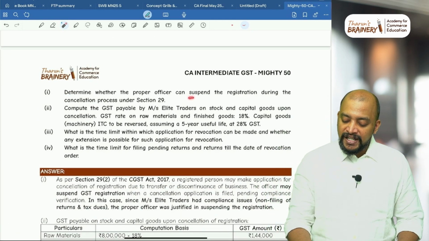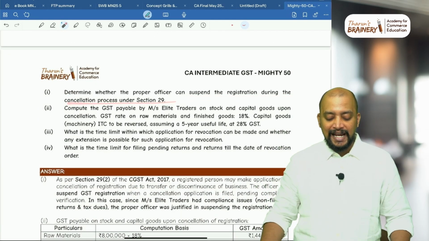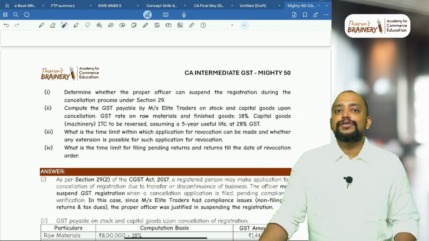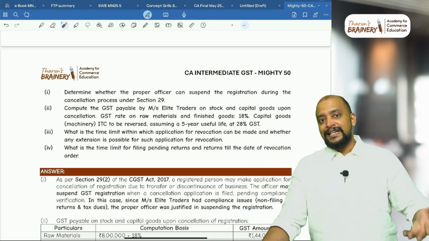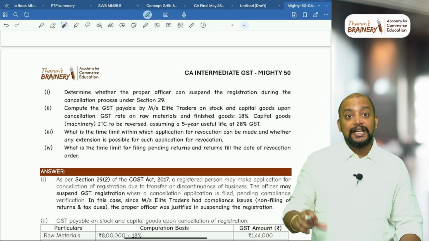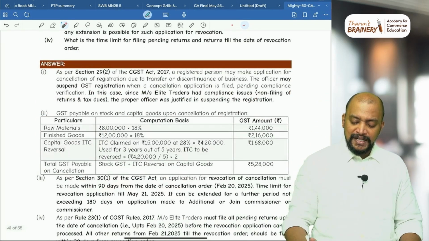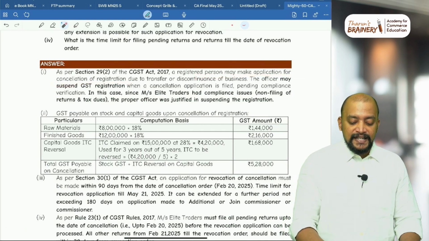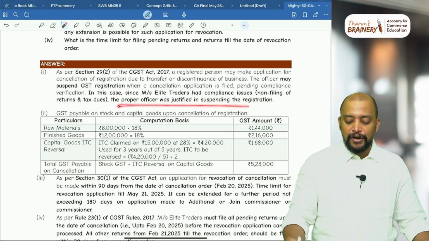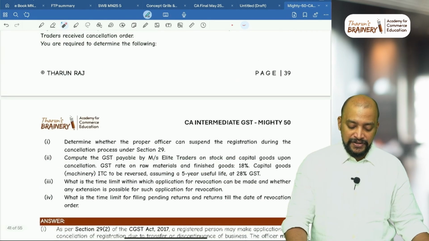Determine whether proper officer can suspend the registration during the cancellation process. Yes. Whenever we make application for cancellation of registration, or our proper officer suo motu initiates cancellation of registration, they can suspend our registration. They may. As per section 29, registered person may make application for cancellation and officer may suspend the GST registration. As they had compliance issues, the proper officer was justified in suspending the registration.